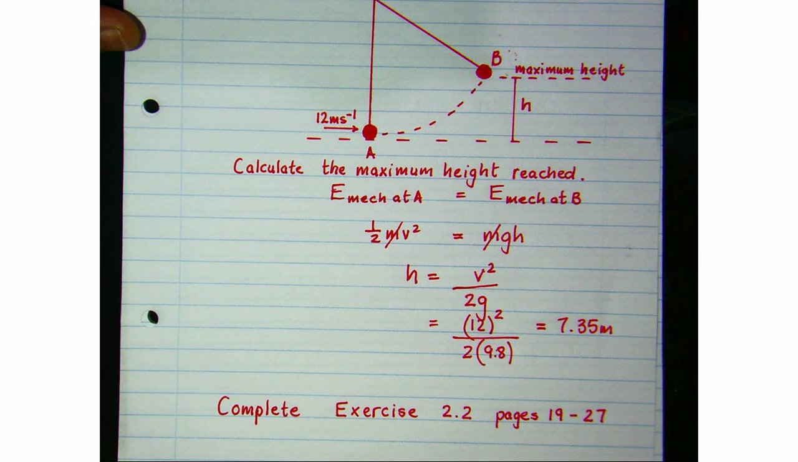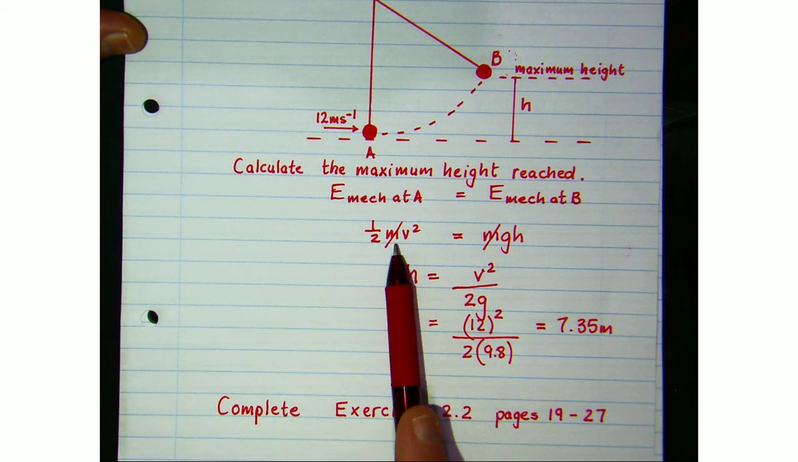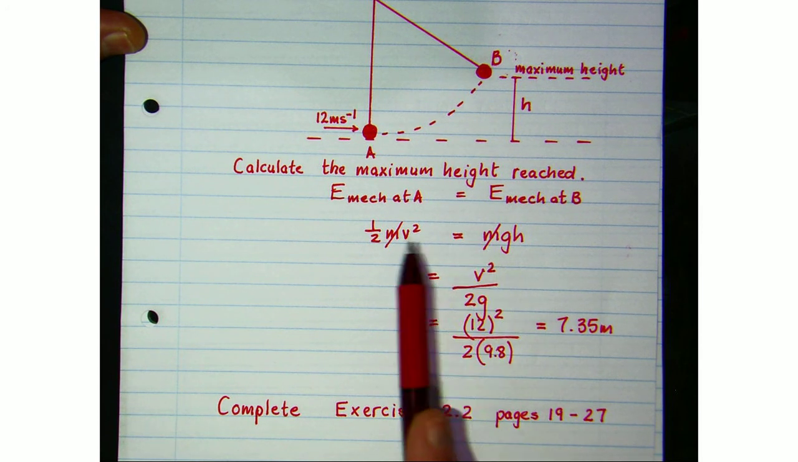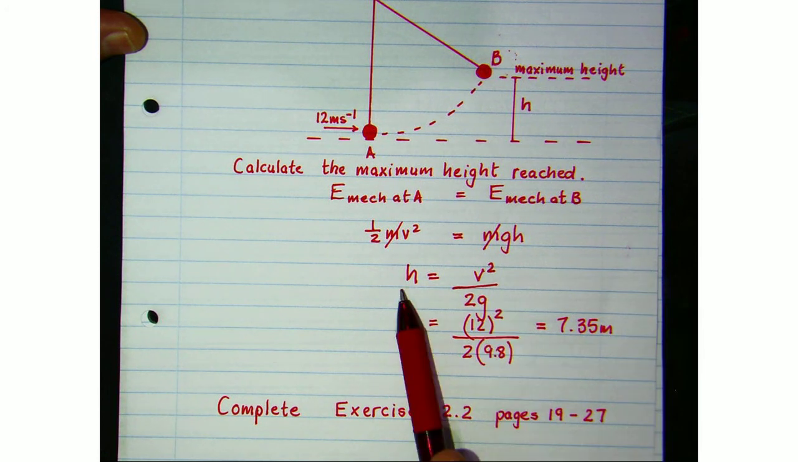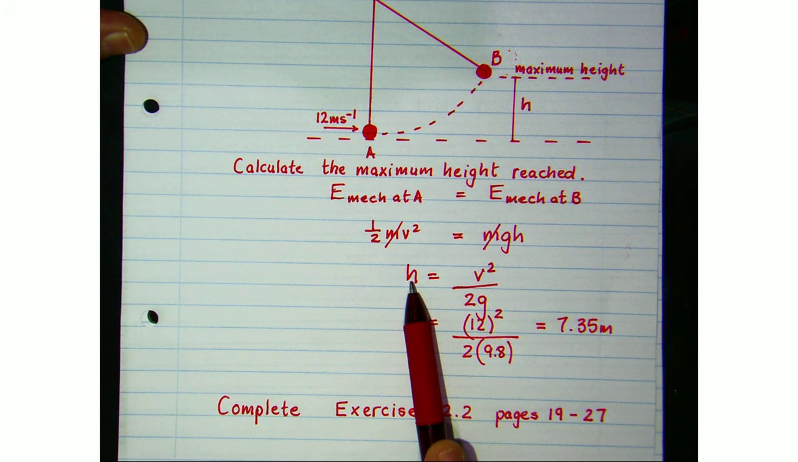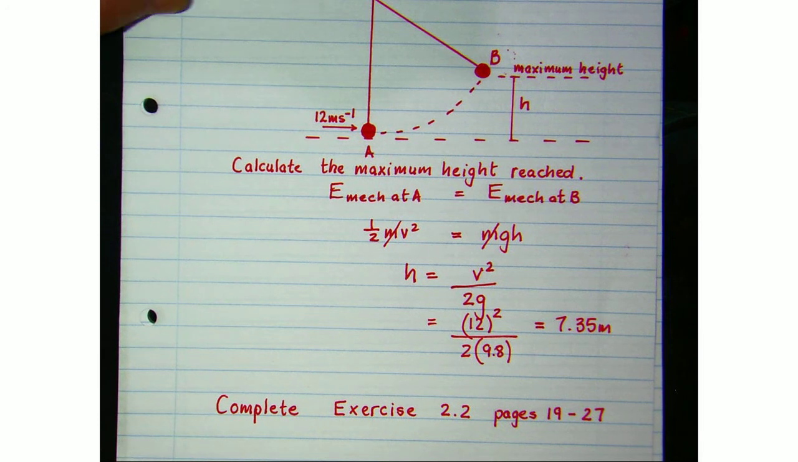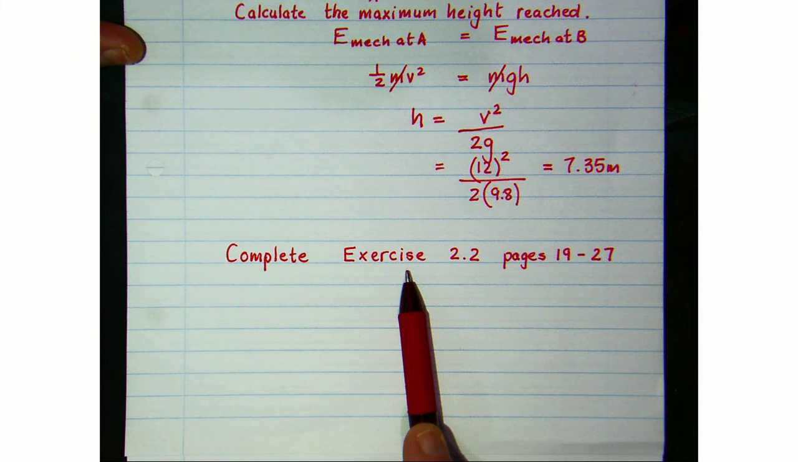So we've conserved mechanical energy, but we've also noticed that the mass is the same on each side of the equation, so we've been able to cancel that and shown that the height that this mass moves through doesn't depend on the mass of the object. So your job now is to complete exercise 2.2 on pages 19 to 27.